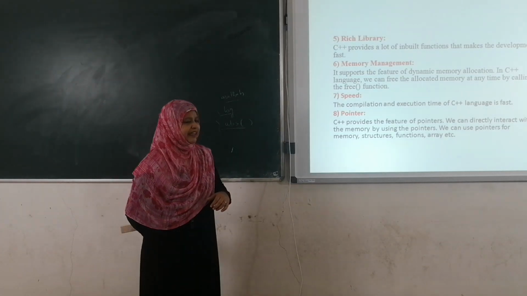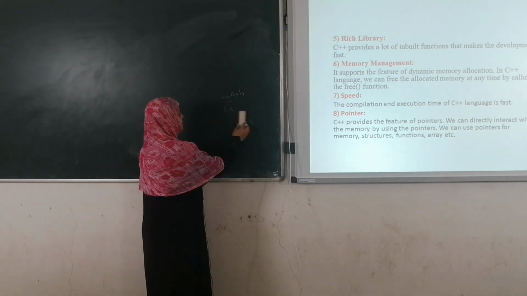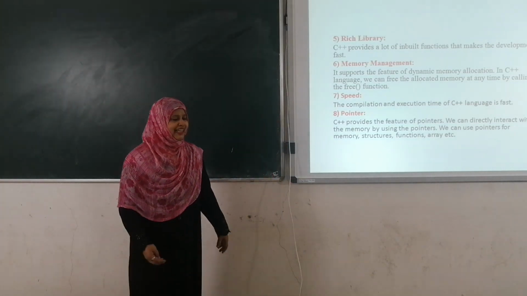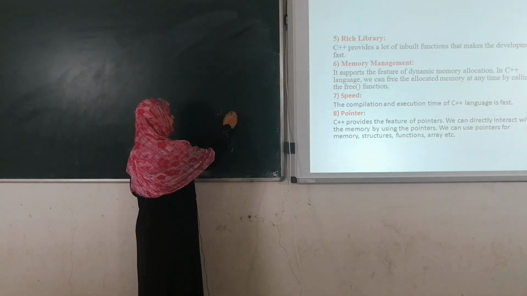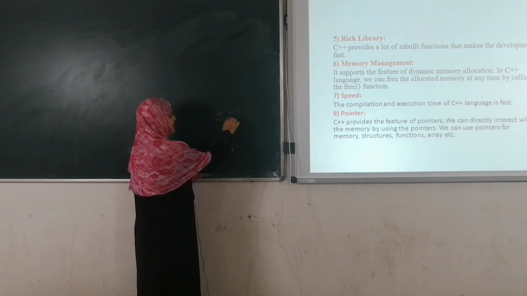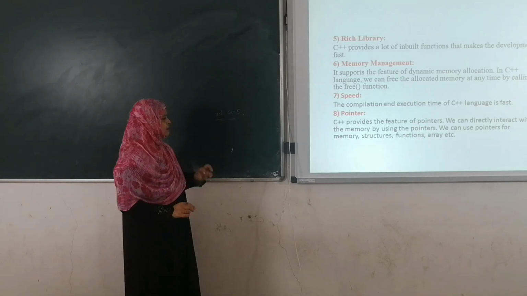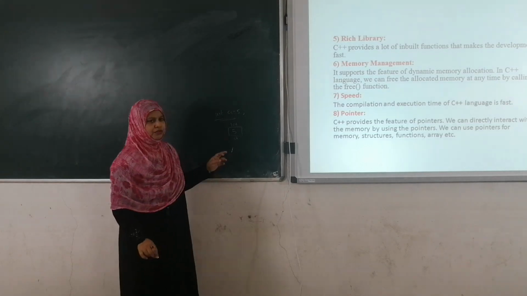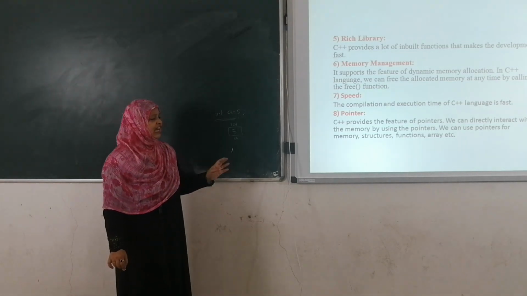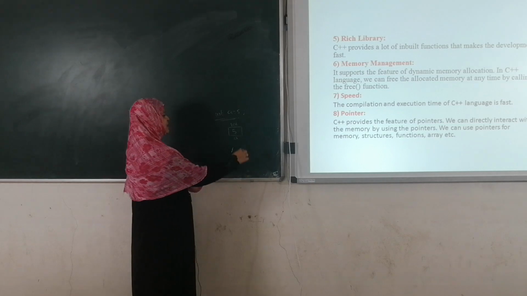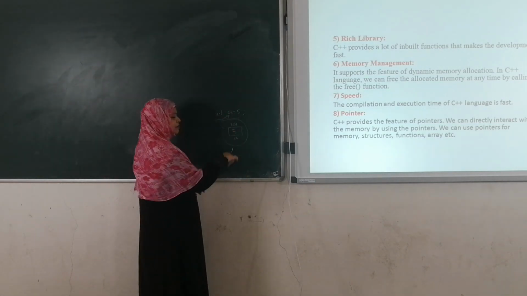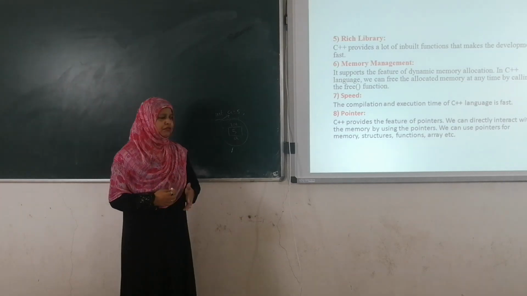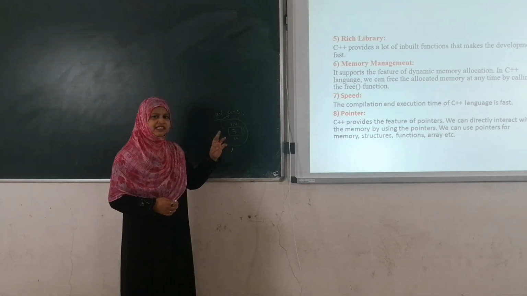Next is memory management. Dynamic memory allocation is possible in C++. In general, whenever we declare a variable, int a equals 5, the system allocates a memory location to the variable a, and we store the value 5. Even after executing the program, this memory space is fixed for a only.